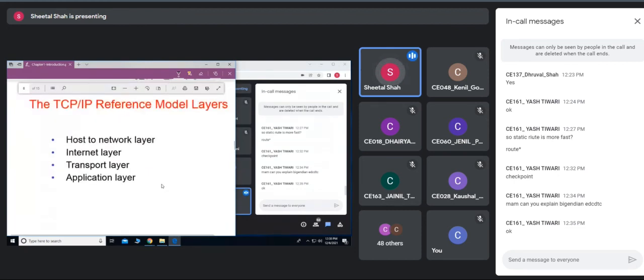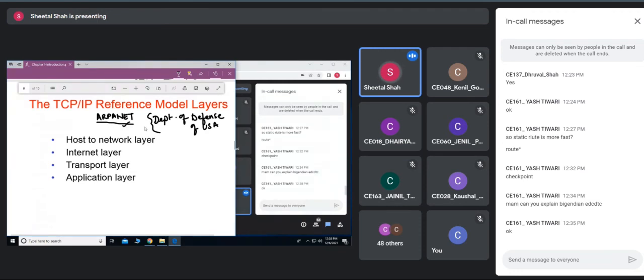This TCP/IP reference model was a research network, sponsored by the Department of Defense of the USA, and it was developed by ARPANET. So a research network was there, and it was sponsored by the Department of Defense of the USA.